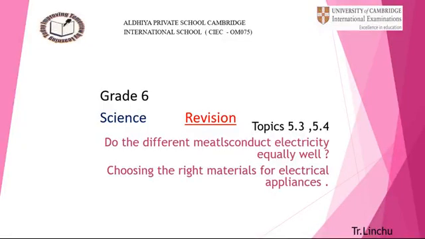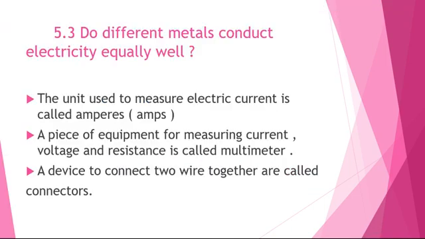Today we will continue our revision of topics 5.3 and 5.4. 5.3 is: do different metals conduct electricity equally well? And 5.4 is choosing the right materials for electrical appliances. First, we have to revise topic 5.3. Do different metals conduct electricity equally well? I will give you a brief explanation about this topic.